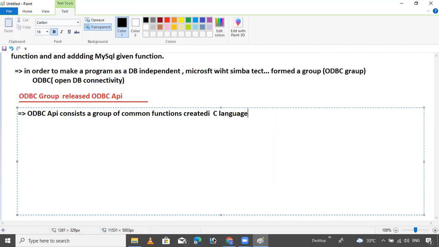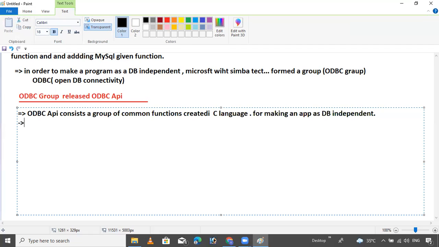ODBC API is created by using which language? C language. It is for making an application database independent. Okay, but it is not for now.